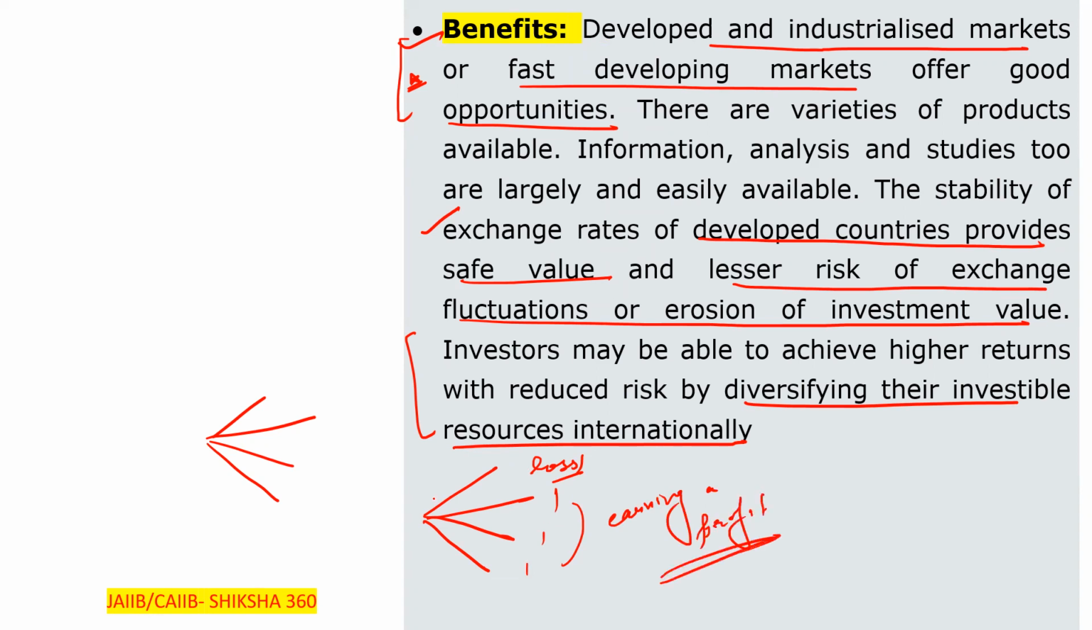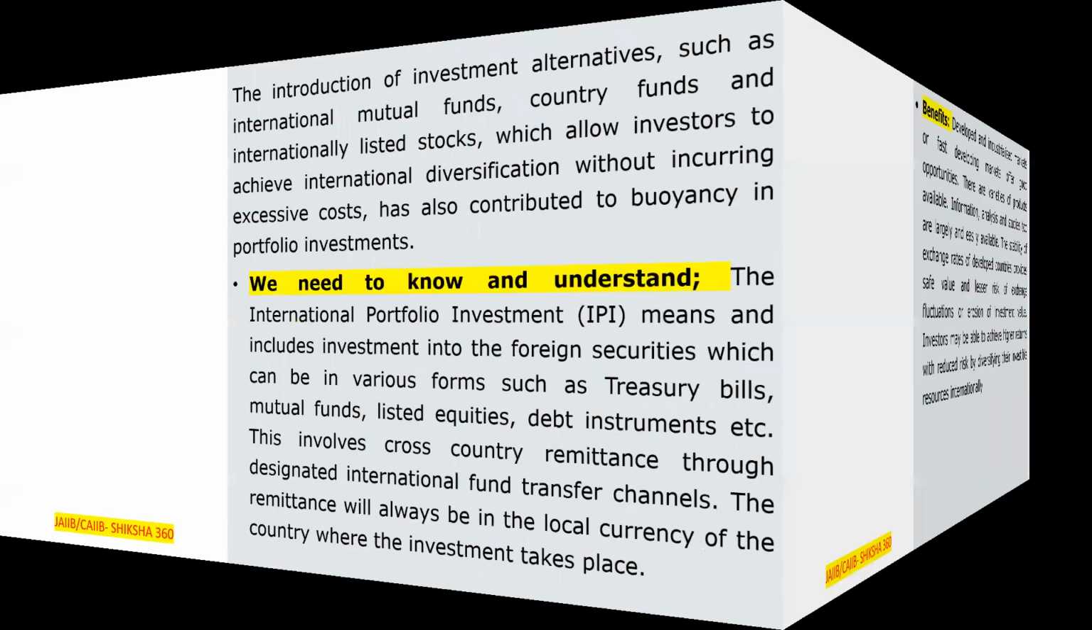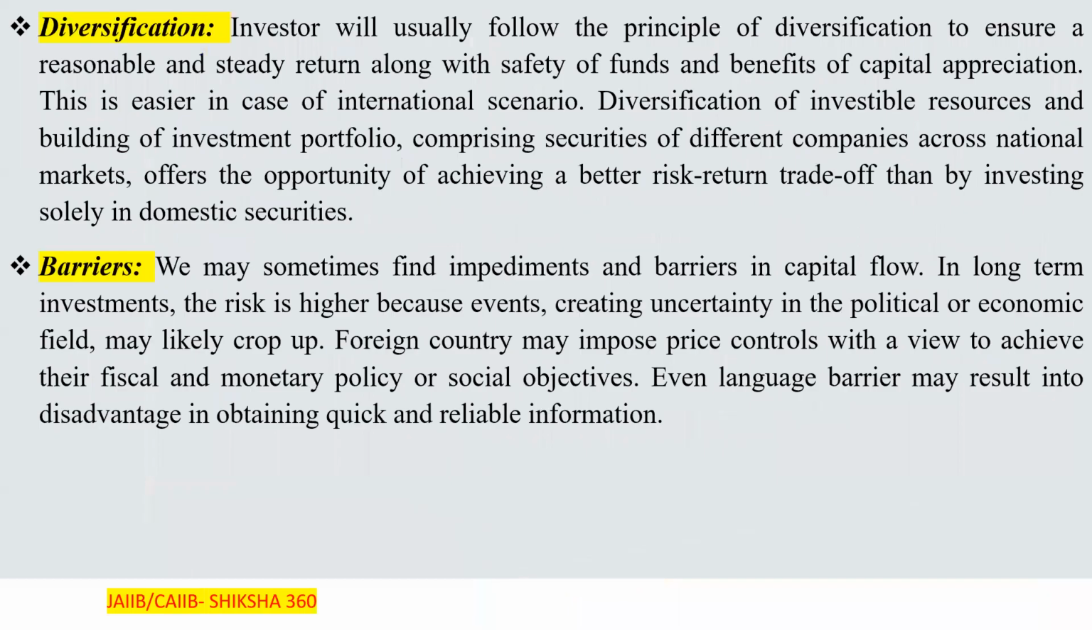Okay, so these things you have to take care regarding that. First point we have discussed regarding the IPI, that is international portfolio investment. Now we have to cover the benefits of that. Next one, what is the meaning of diversification and what are the barriers which arise here.